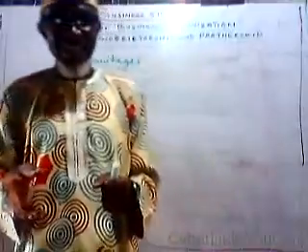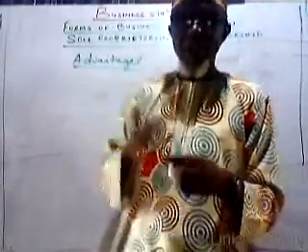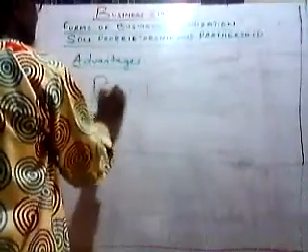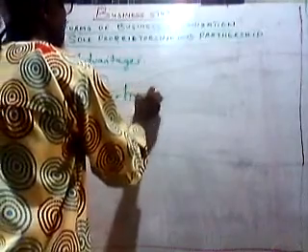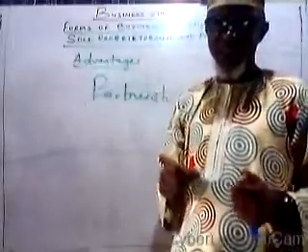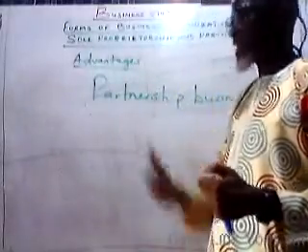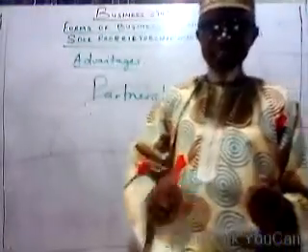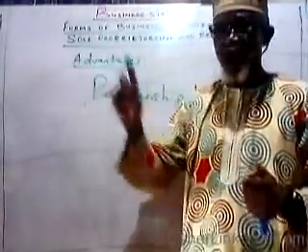The other one that is as old as sole proprietorship in the world today is the partnership kind of business. By partnership business, I define sole proprietorship as a business organization owned by a single person. But this one, partnership, is not owned by a single person. It is owned by either 2 or more people.